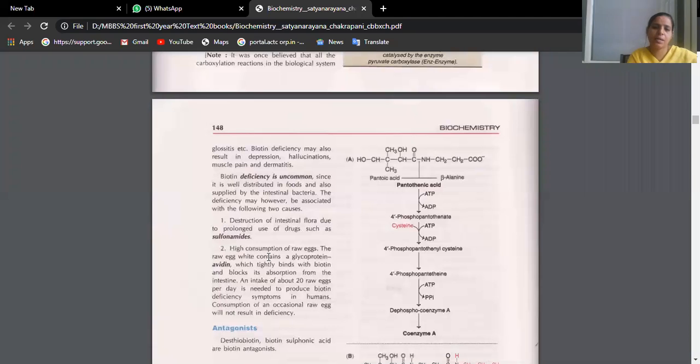Whenever we are taking antibiotics, we should be very careful to replace it. Generally, whenever we are taking antibiotics, Sporolac, have you heard about this medication, beta? Usually we give it in small children, Sporolac sachets, whenever they are suffering with gastroenteritis. Why? We want to regenerate the intestinal flora, because intestinal flora is very important. It helps in the synthesis of many B complex vitamins. One such B complex vitamin is biotin also.